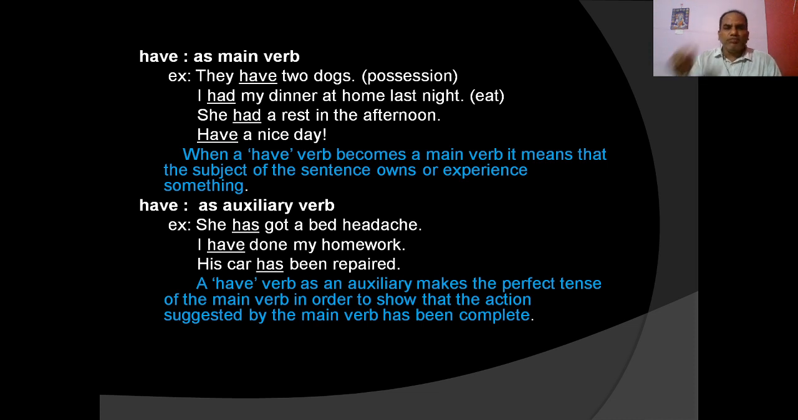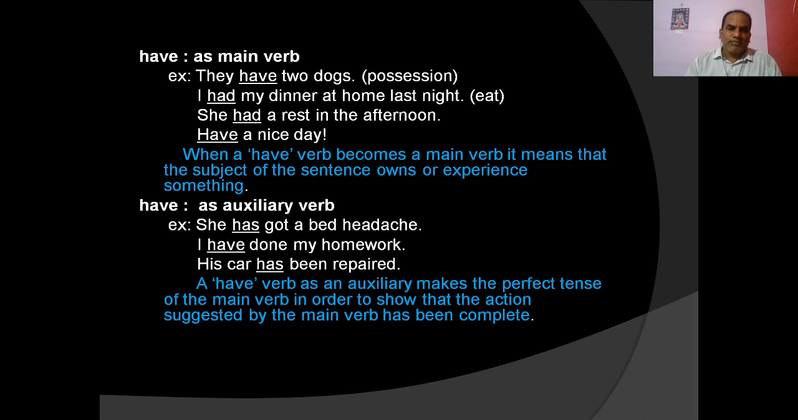Have here means possession. I had my dinner at home last night. Here had is the main verb, the only verb, and had here means ate, the past tense of it. So it is the main verb. She had a rest in the afternoon. Have a nice day. Had, have, these are main verbs. So when have becomes a main verb, it means that the subject of the sentence owns or experiences